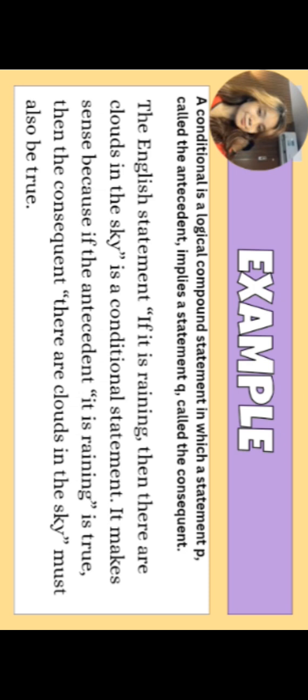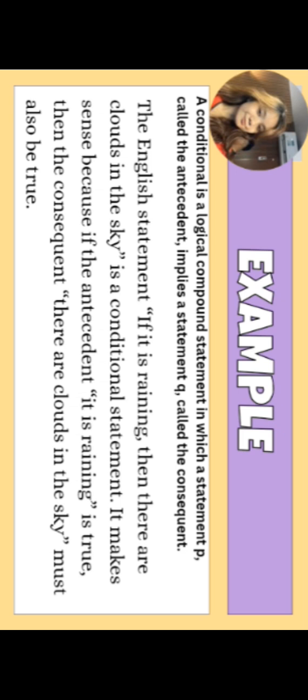A conditional is a logical compound statement in which a statement P, called the antecedent, implies a statement Q, called the consequent. So here is another example. The English statement, if it is raining, then there are clouds in the sky, is a conditional statement.